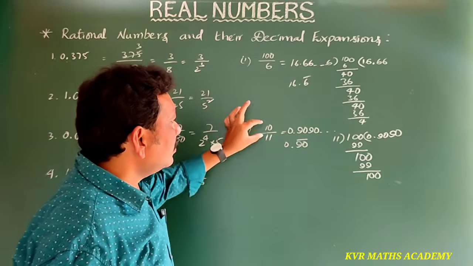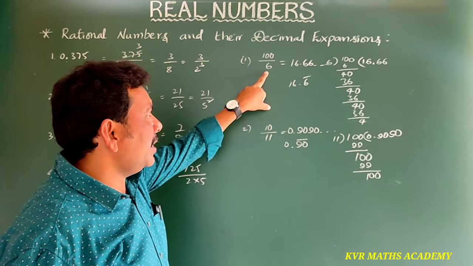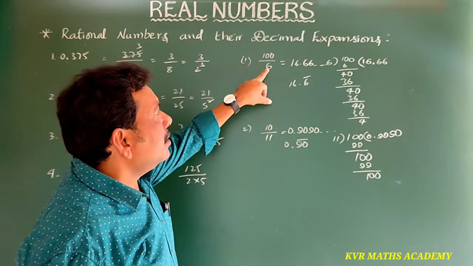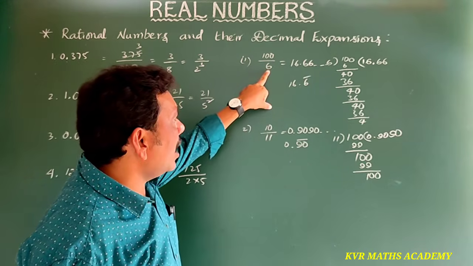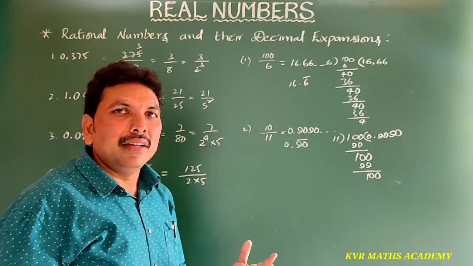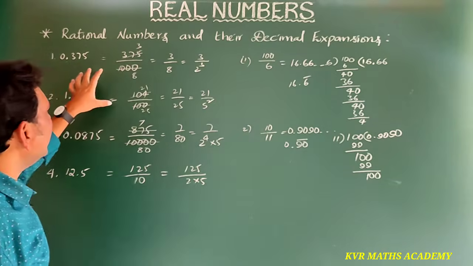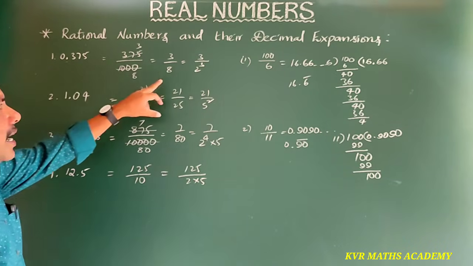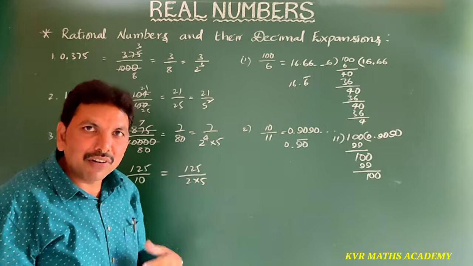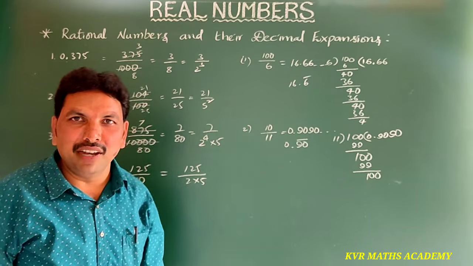So here for non-terminating decimals, the denominators are 6, 11, 7, 9, like that only. But for terminating decimals, the denominators are powers of 2 and powers of 5 or powers of both 2 and 5.